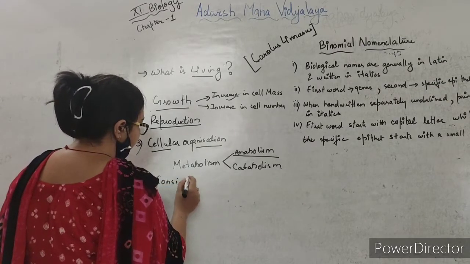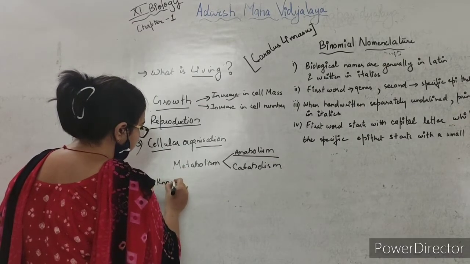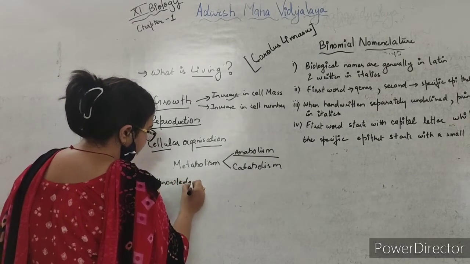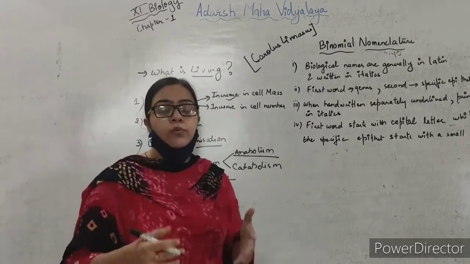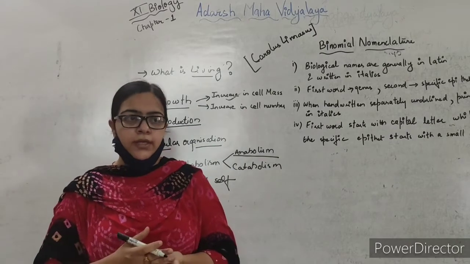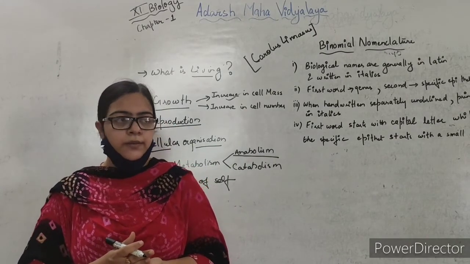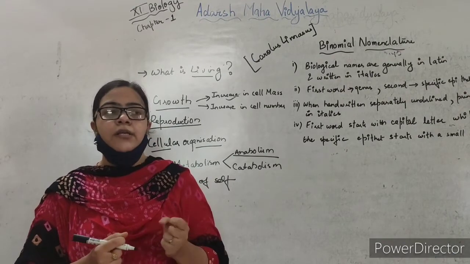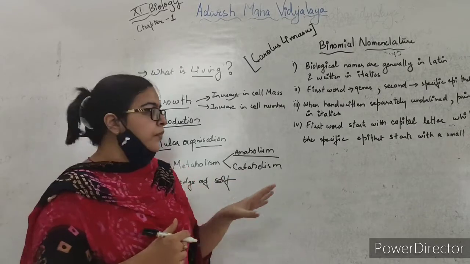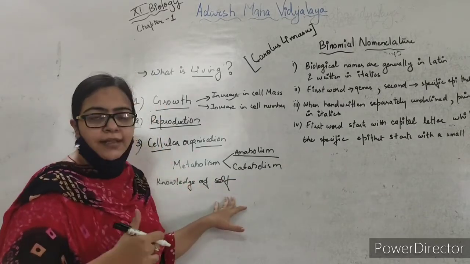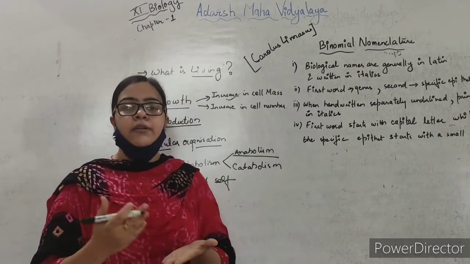Now we come to the fourth characteristic, that is consciousness, or you can say knowledge of self. We know what we have to do next. We are able to respond according to environmental stress. All organisms, if they see a certain danger, will run somewhere. So knowledge of self, that is consciousness, is a defining feature for a living organism.